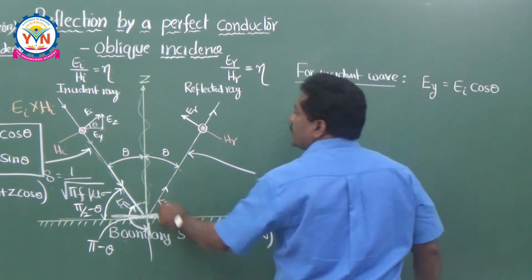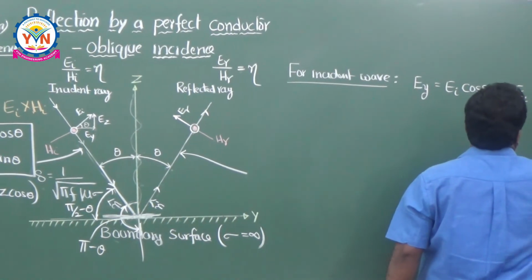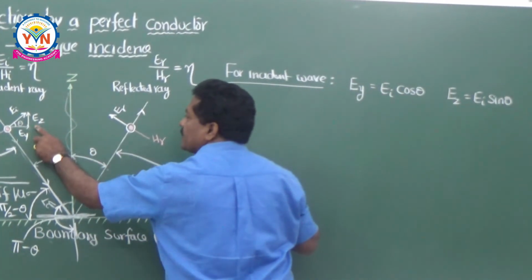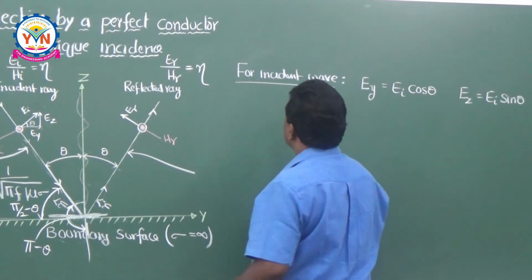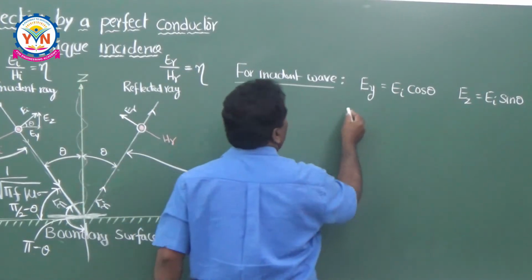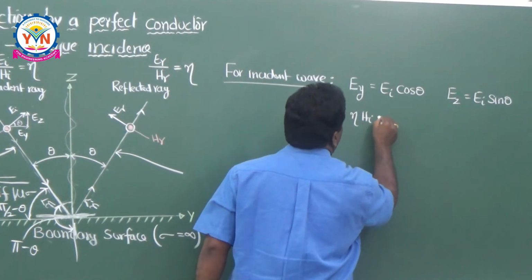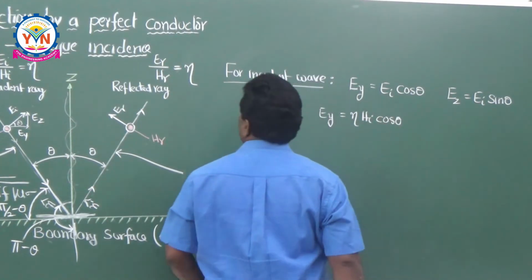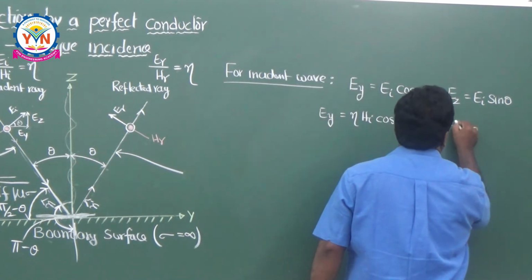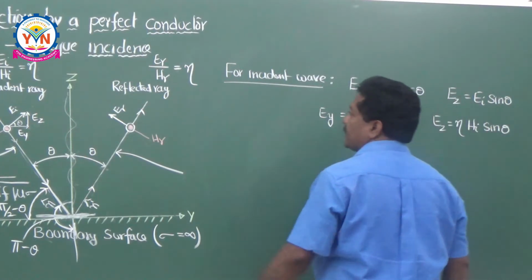Similarly, EZ is equal to EI into sin theta. This is nothing but splitting the components into horizontal as well as vertical, which is already known to you. So what is this EI? EI means eta times HI. Therefore EY is equal to eta times HI into cos theta, and for EZ, EZ is equal to eta times HI into sin theta. So this is for the incident wave.